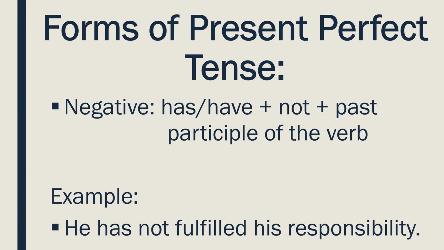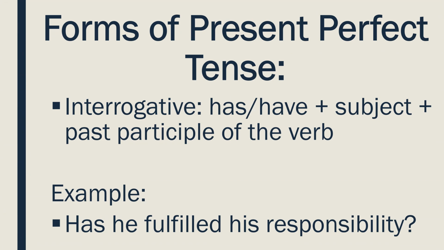To express a negative sentence in present perfect tense, we use not between has or have and past participle of the verb. For example, he has not fulfilled his responsibility. To express an interrogative sentence in present perfect tense, has or have is used before the subject and past participle of the verb after the subject. For example, has he fulfilled his responsibility?